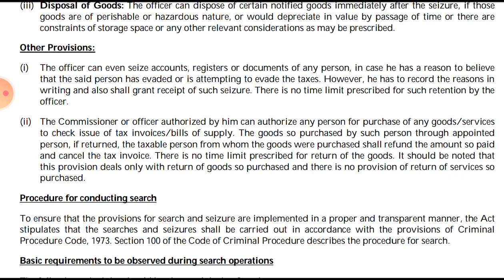If the goods are returned, the taxable person from whom such goods were purchased shall refund the amount so paid and cancel the tax invoice. There is no time limit prescribed for the return of the goods. It should be noted that this provision deals only with the return of the goods so purchased, and there is no provision for the return of the services so purchased. As I said in the second point, they have written just the goods so purchased can be returned, and the supplier shall refund the amount as well. So it is in relation to goods, not in relation to the supply of services.